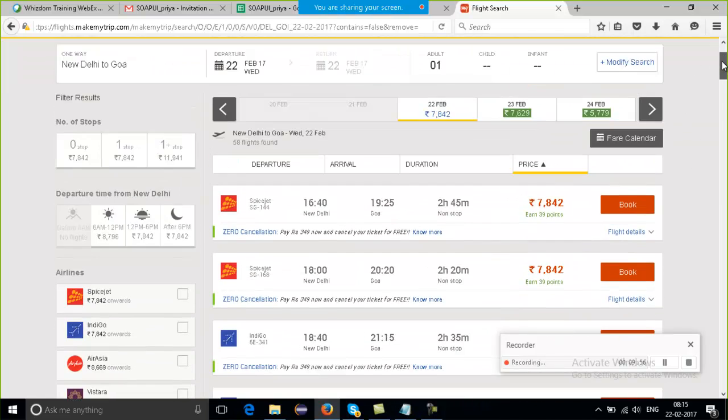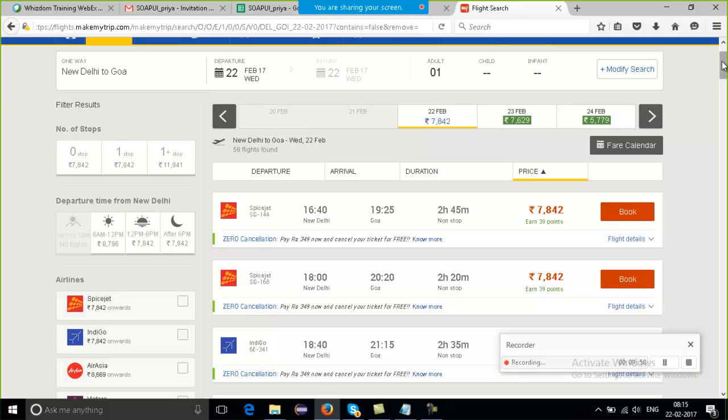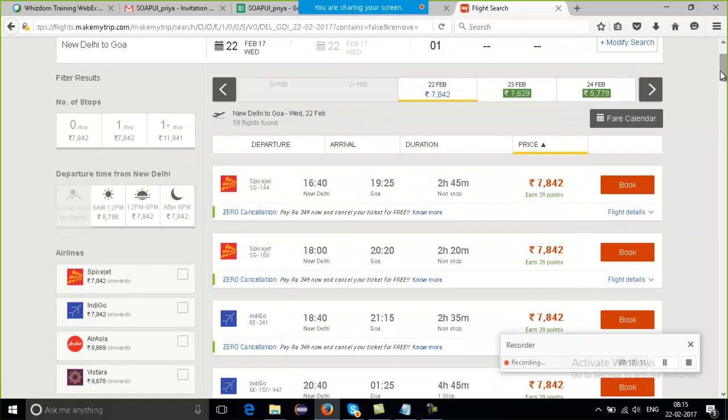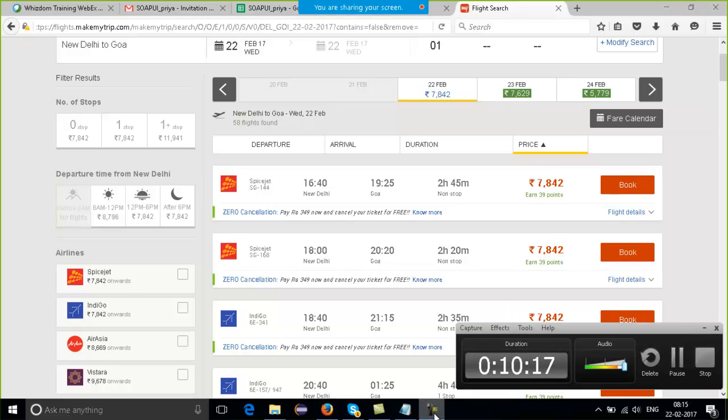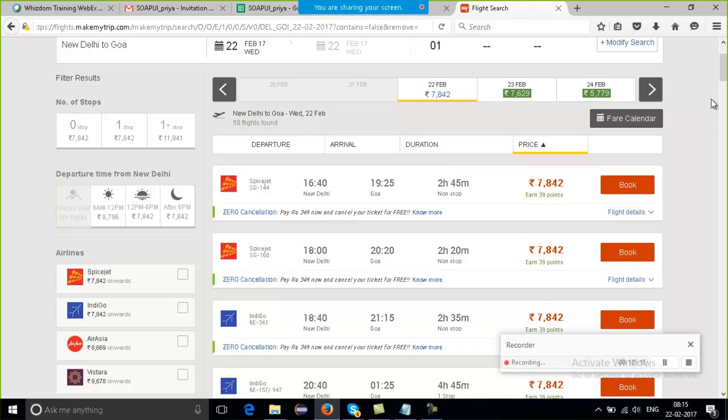So this is what I just sent, a simple message: I want to go from Delhi to Goa on this date, with this number of passengers, and in which category you want to go. And I am getting the response back. This is nothing; this is a thing which we get every day, right? This is a thing which we use every day.